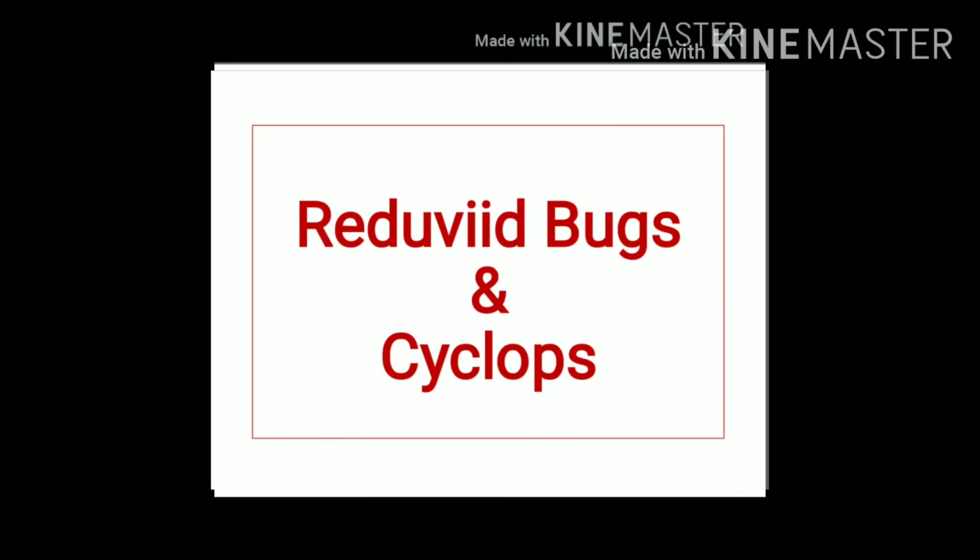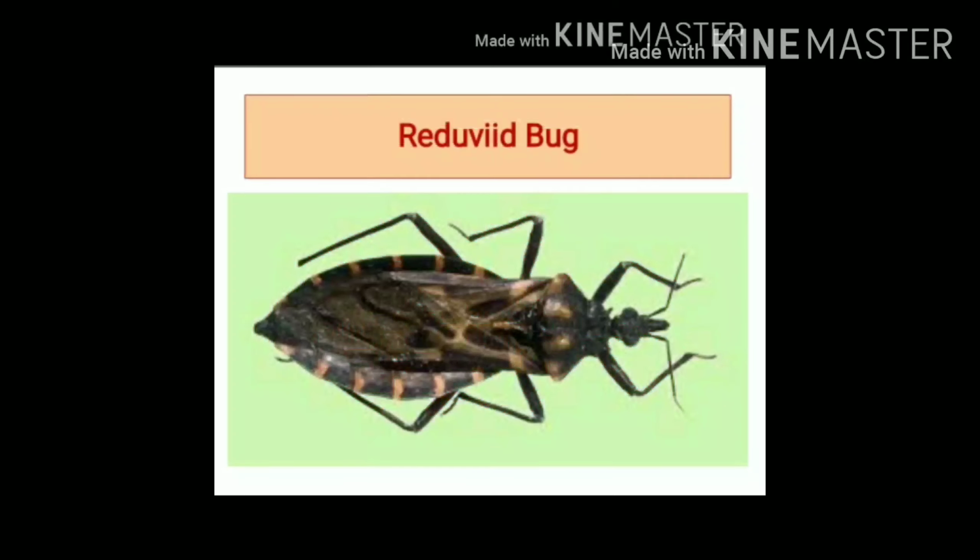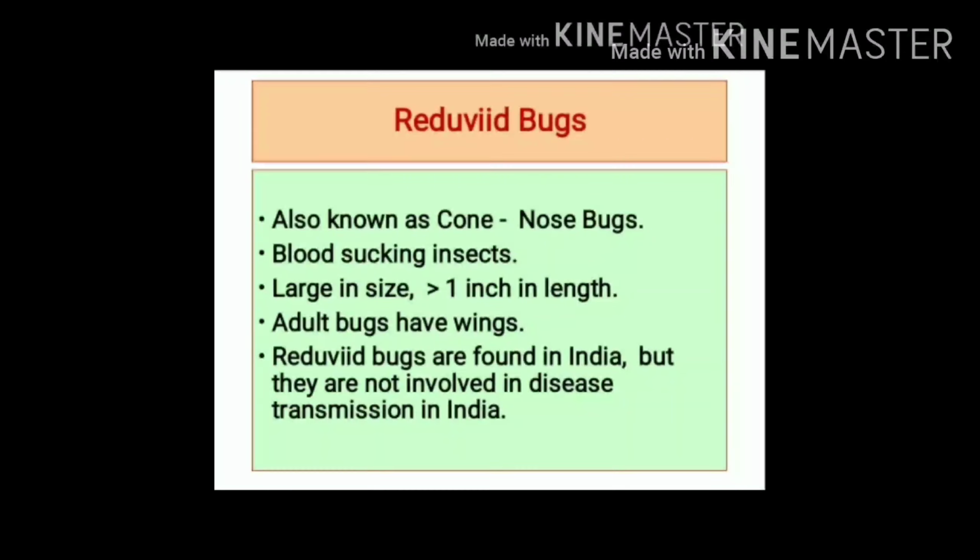Reduviid bugs and cyclops. It is an image of reduviid bug. These bugs are also known as cone nose bugs. These are blood-sucking insects. They are larger in size. They may have more than 1 inch length. Adult reduviid bugs have wings.